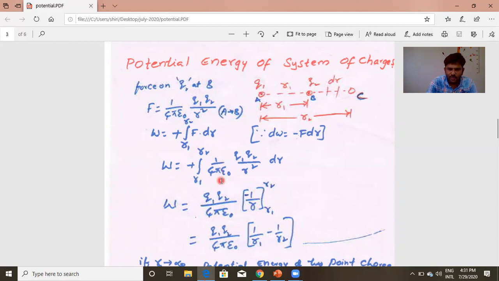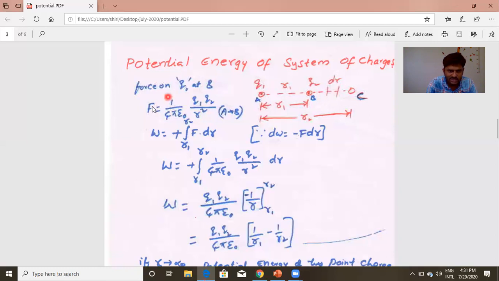Okay, 1 by 4 pi epsilon naught. Suppose R is the distance from here to here, the dr element. The distance of this dr element is R. So I am considering the force here, not the force between A and B. The force acting here, R is variable. Between B and C, it is varying. I am considering this infinitesimal distance dr. It is at a distance of R from Q1.